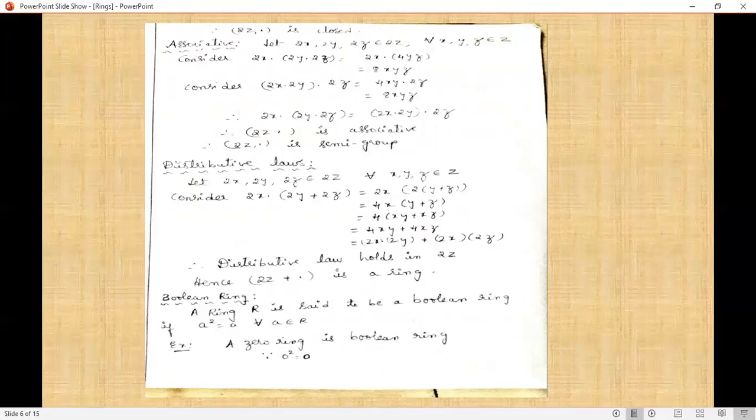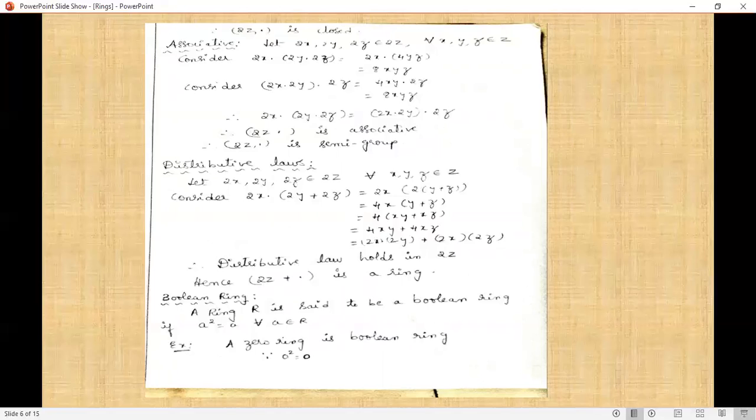The last one is we now prove the distributive laws. Let 2x, 2y, 2z belong to 2Z, for all x, y, z belong to Z. We now prove that 2x into (2y plus 2z) equals 2x into 2y plus 2x into 2z. Now consider the LHS. 2x into (2y plus 2z) equals 2x into, taking 2 common on both sides, 2 into (y plus z).